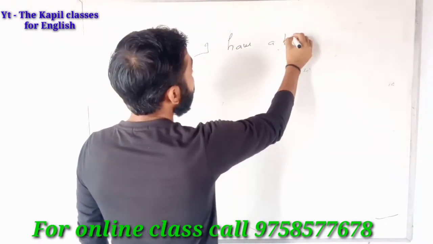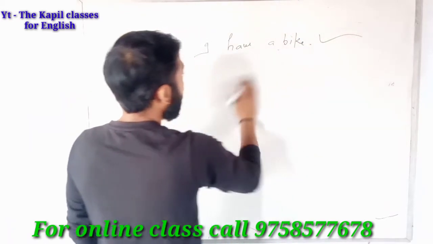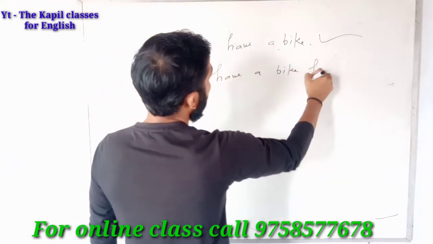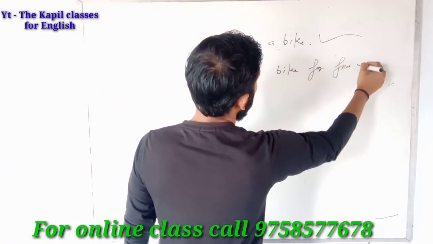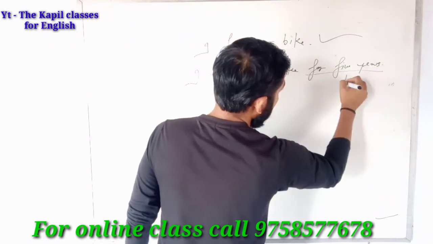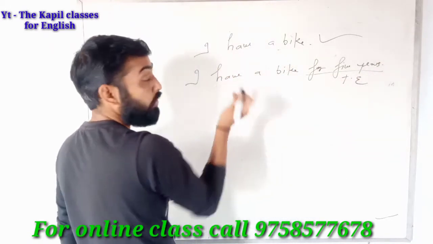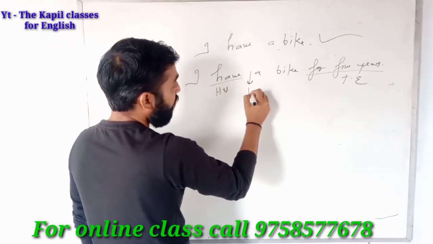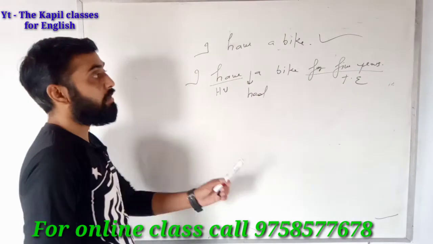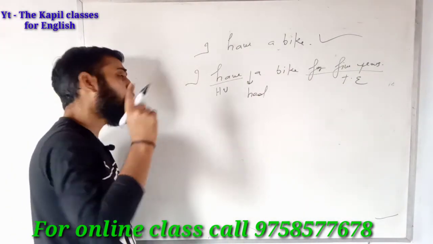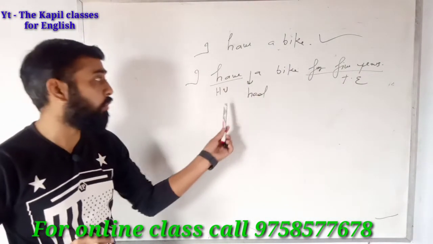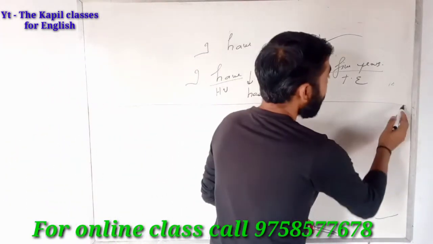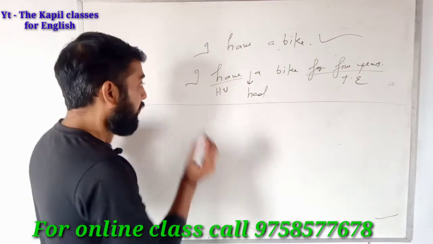I have a bike, that is a correct sentence. But if we are saying I have a bike for 5 years, so for 5 years is a time expression. So here we have to convert the sentence into perfect. I have, here it is the helping verb, and the main verb have, third form is had. I have had a bike for 5 years. I have also made a video on how to use this perfect. You can find the link in the description box.